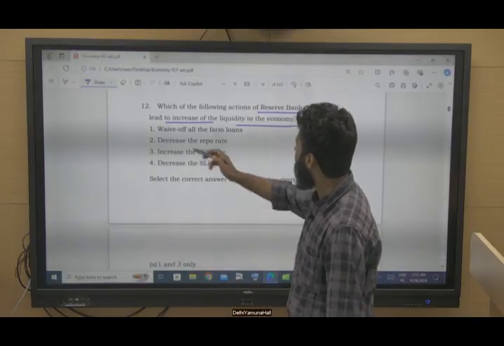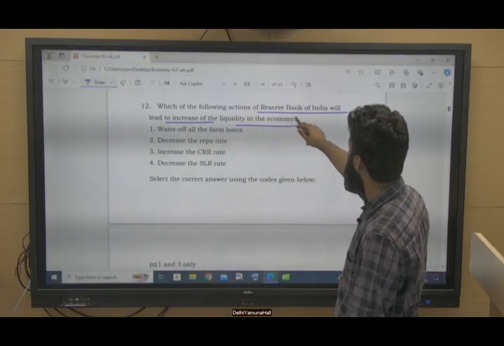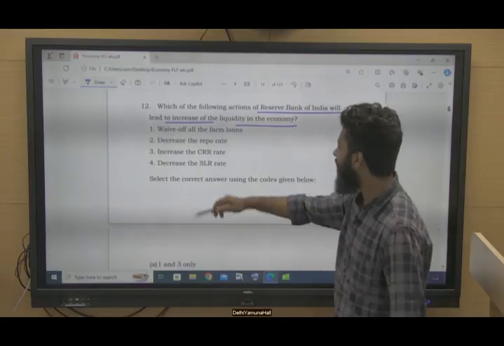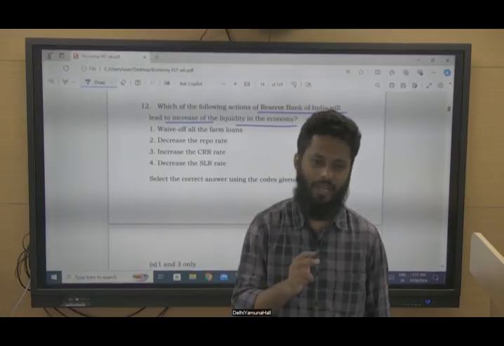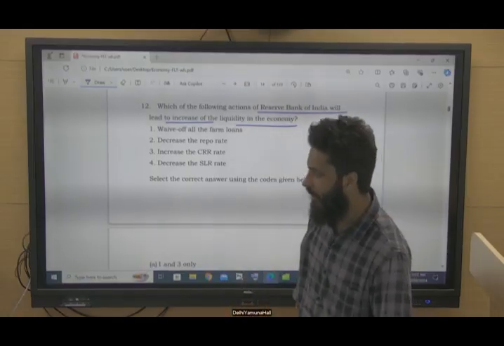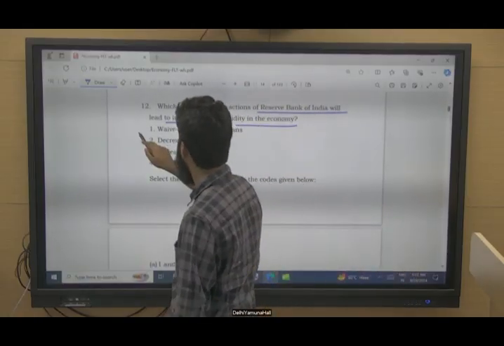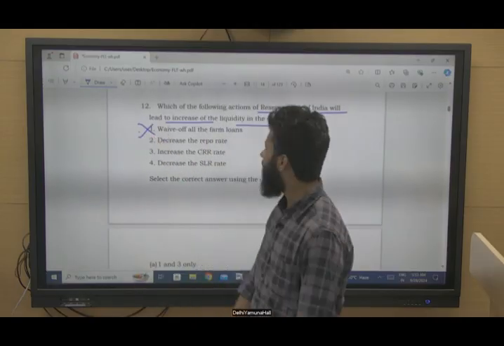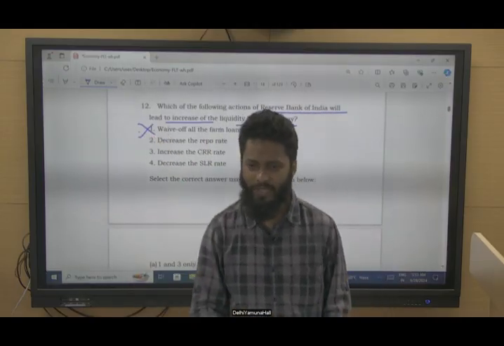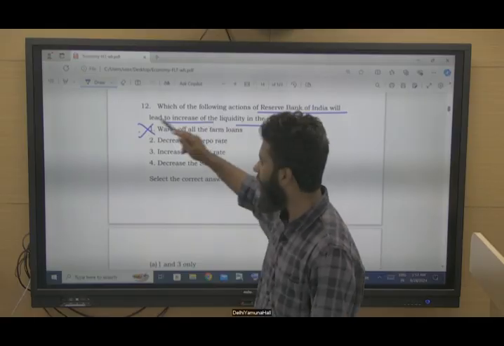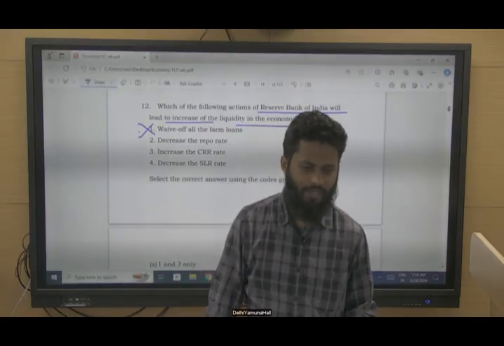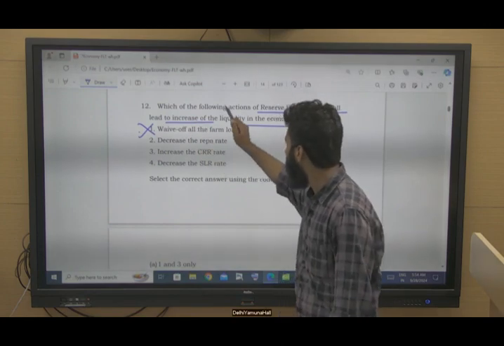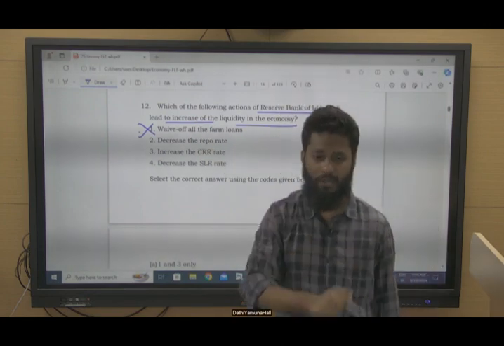They have said, which of the following actions of the Reserve Bank of India? Waiving farm loans is not an action of the Reserve Bank of India, rather it is an action of the Government of India or state governments maybe. So this statement is incorrect. Waiving of the farm loans will definitely increase the money supply or liquidity in the economy, but since the question has asked which of the following actions of the Reserve Bank of India, it is incorrect.